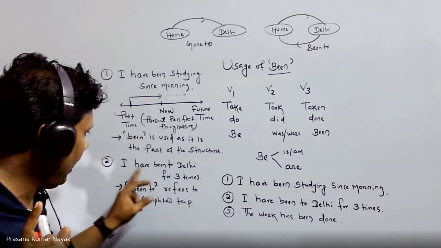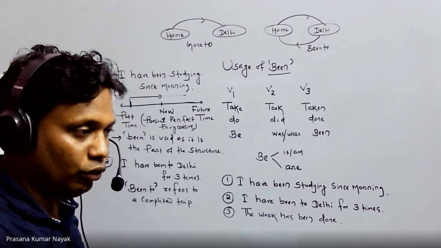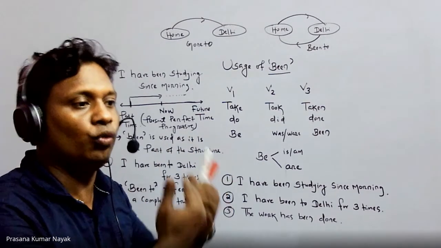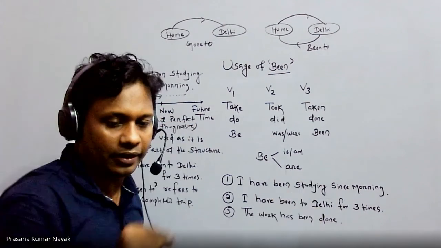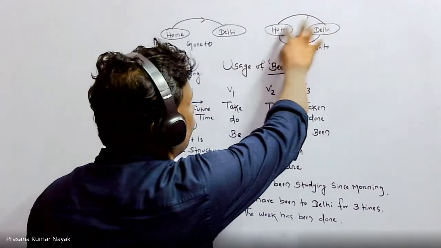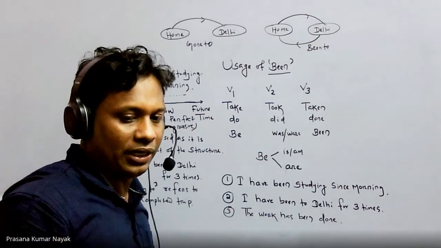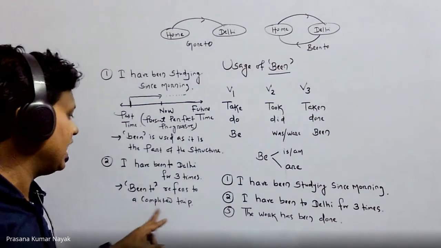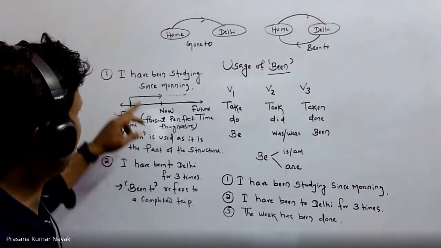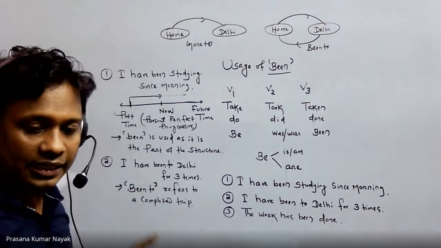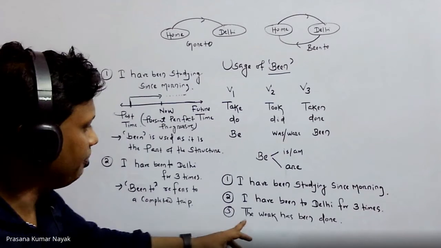Here the second, I have been to Delhi, that means been to refers to a completed trip. Suppose you went to the market and came back. You can say, I have been to market. That means you have gone and come back, right? This is called to and from motion. You have gone to Delhi and from Delhi to home you come back. Then you say been to. I have been to Delhi. So here been to refers to a completed trip. You have already completed that trip, right? So what you can understand is, here been and here been are entirely different. They are not essentially the same. So don't be confused.